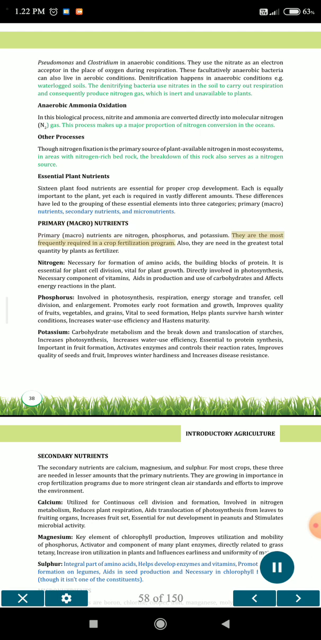They are the most frequently required in a crop fertilization program. Also, they are needed in the greatest total quantity by plants as fertilizer. Nitrogen is necessary for formation of amino acids, the building blocks of protein. It is essential for plant cell division, vital for plant growth. Directly involved in photosynthesis, a necessary component of vitamins, it aids in production and use of carbohydrates and affects energy reactions in the plant.